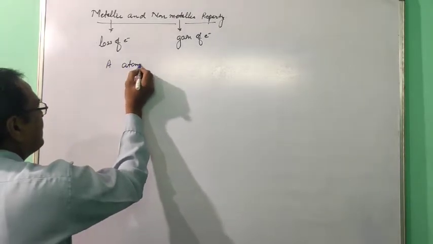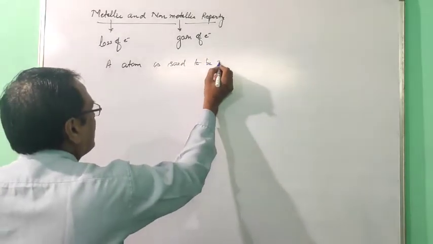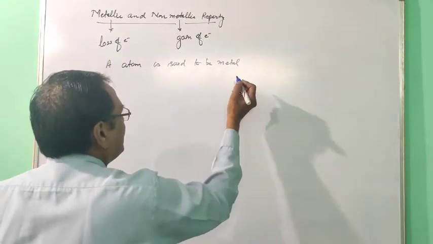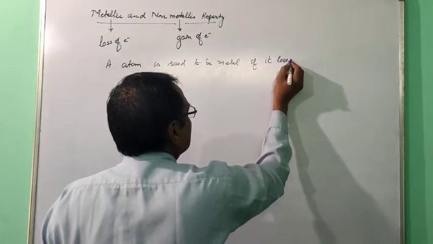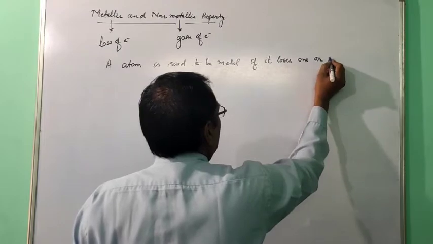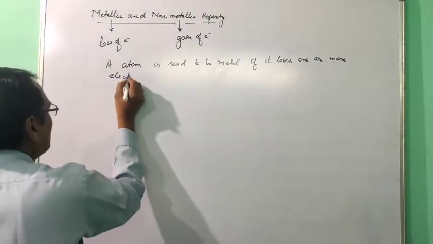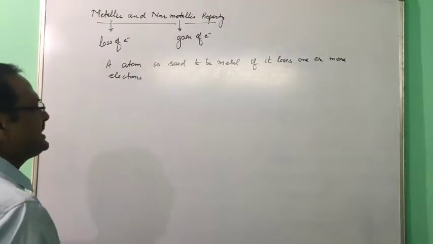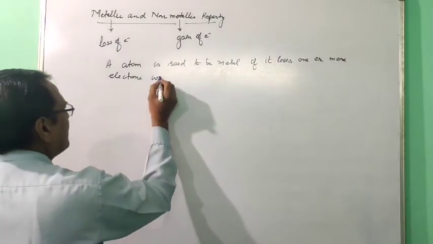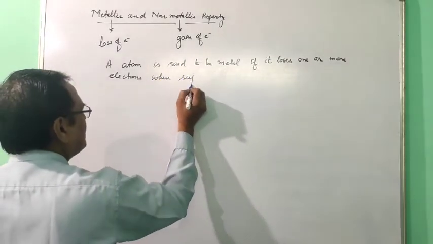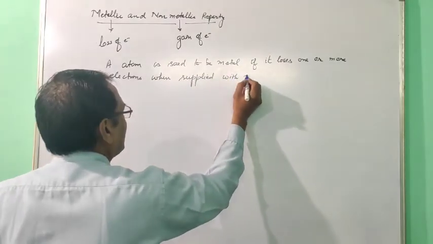An atom is said to be metal if it loses one or more electrons when supplied with energy.